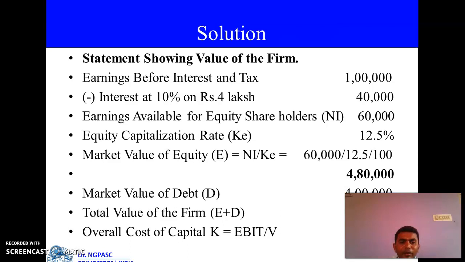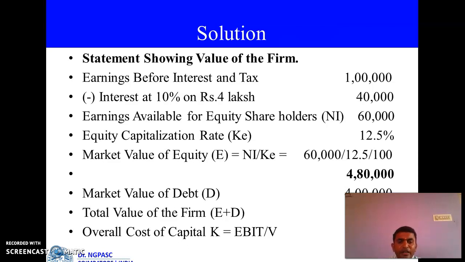4 lakh into 10 divided by 100 will get 40,000. Are you clear? It means that first we have to, what's the formula? V is equal to E plus D. Are you clear? So D value is given, E value is not given. So you have to find out the E value. How we can find out the E value?